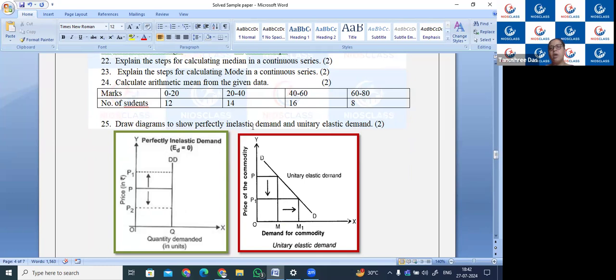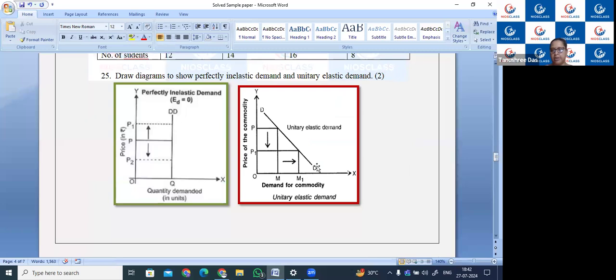Draw a diagram to show perfectly inelastic demand and unitary elastic demand. So this is perfectly inelastic demand and this is the unitary elastic demand curve. As you can see in the sample questions, we are getting many diagrammatic questions. So it is very important that you know the diagrams. The diagrammatic question will surely come.